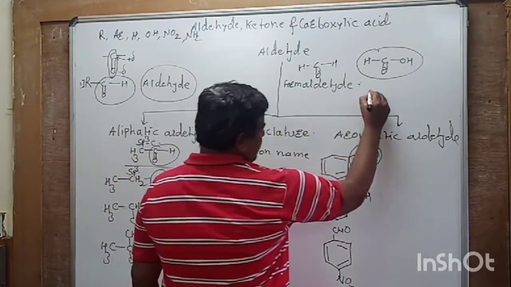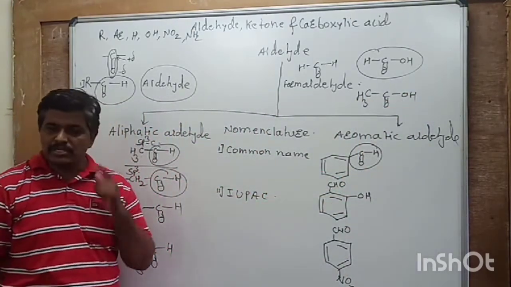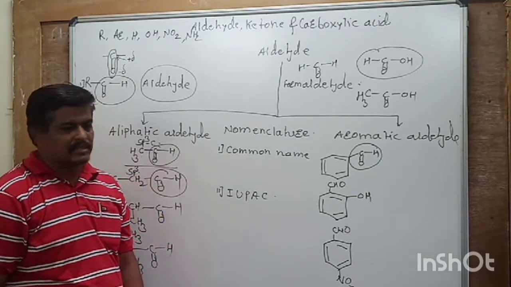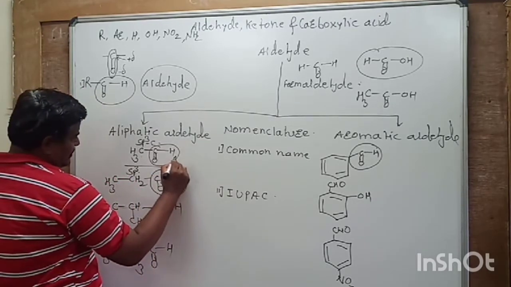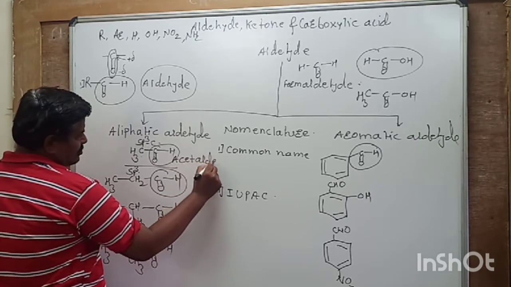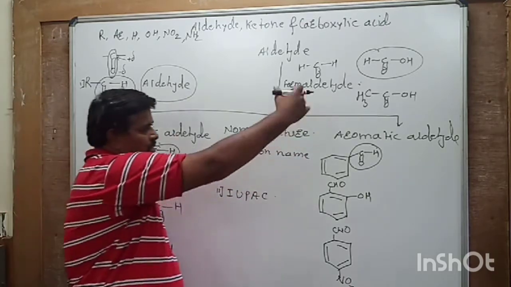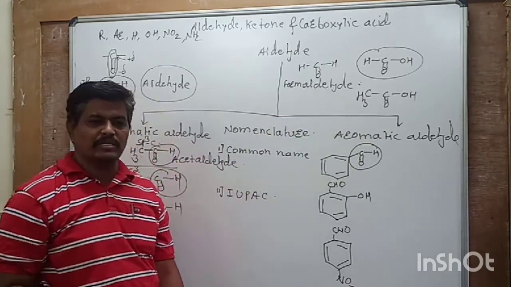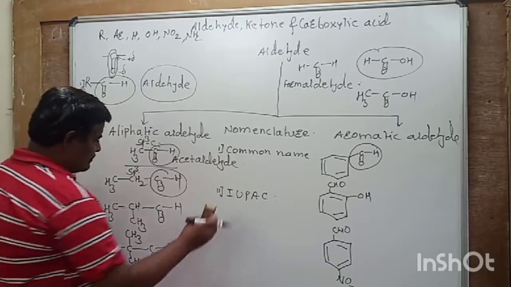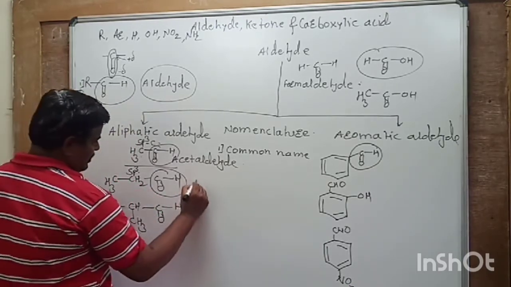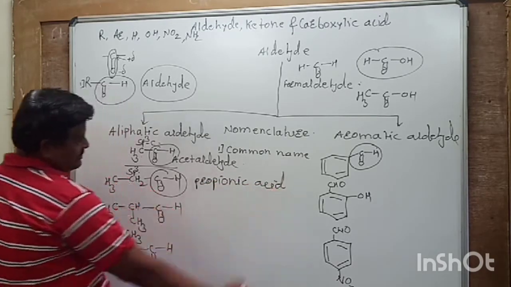Then the second example of carboxylic acid is CH3COOH, which is considered as acetic acid, and therefore this is named as acetaldehyde. So like this, based on the source from which these carboxylic acids are obtained, we can give names to these compounds. Next compound is propionic acid. So this is again common name system.